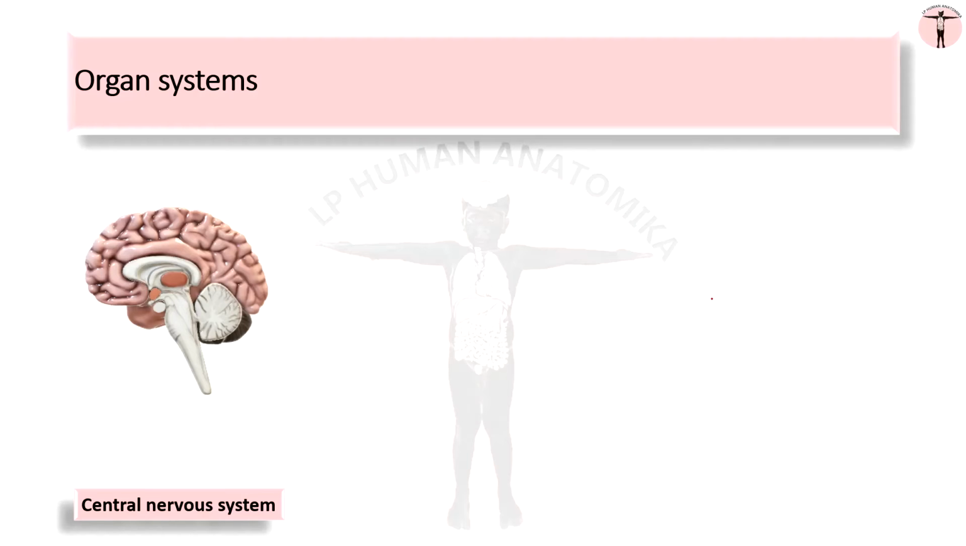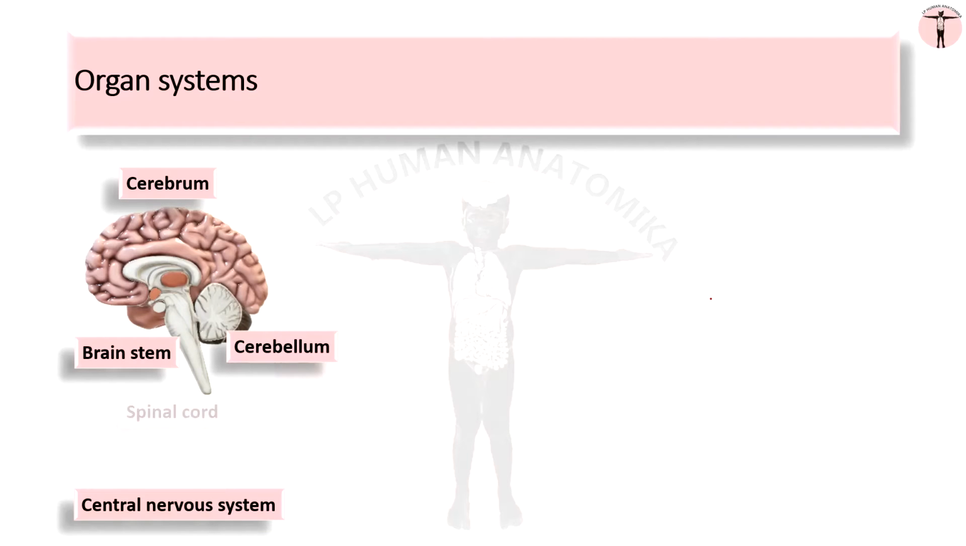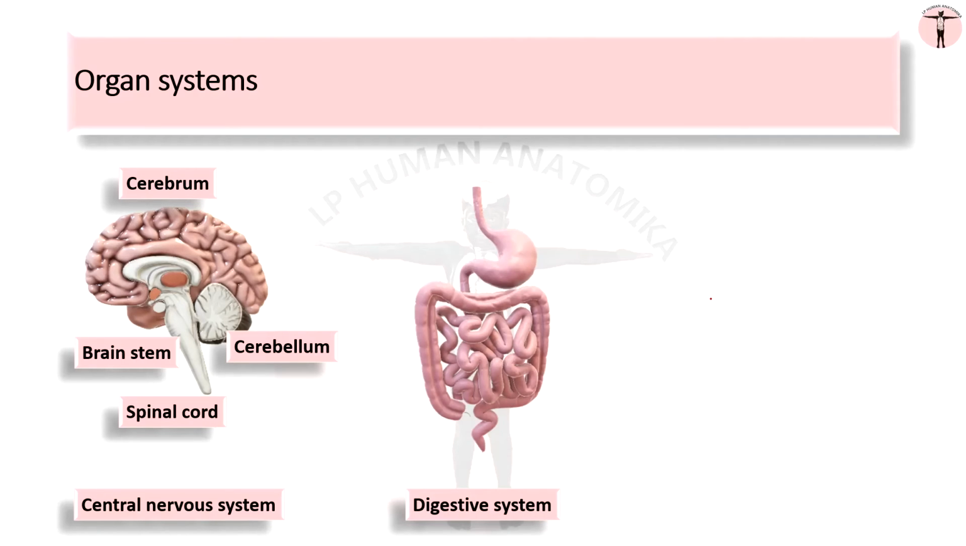For example, if you take central nervous system, the cerebrum, brainstem, cerebellum, spinal cord, all these should coordinate with each other to bring a specific action. Same way in the digestive system, to name a few organs, there are many other organs in the digestive system. To name a few here, esophagus, stomach, intestine, these should coordinate with each other.